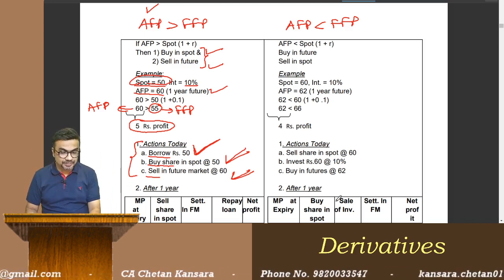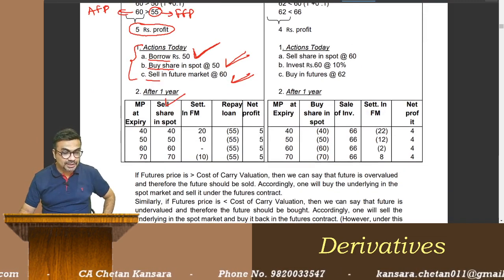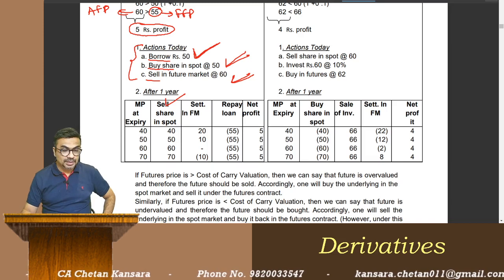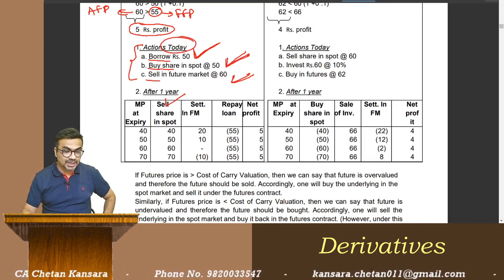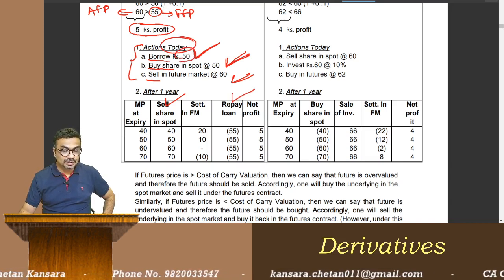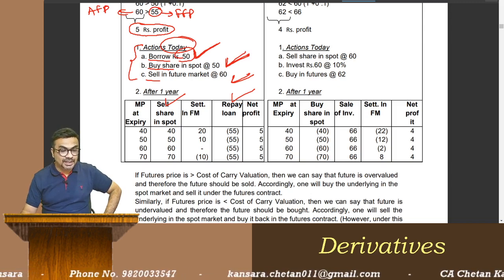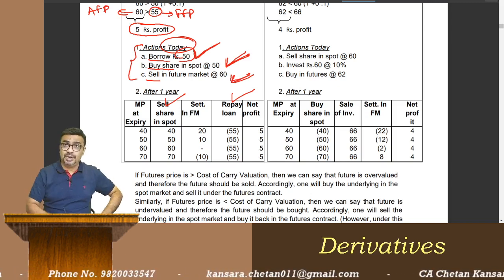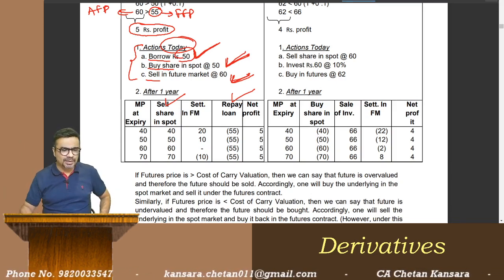Let us see what I am going to do at expiry. I am going to sell in the spot market, the share I bought today, after 1 year. I borrowed 50, and I am going to repay it along with interest, so 50 plus 10%, 55 I am going to repay. And in the future market, I have sold today, so after 1 year at expiry I am going to settle, that means I am going to buy.